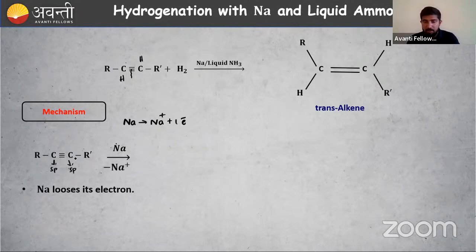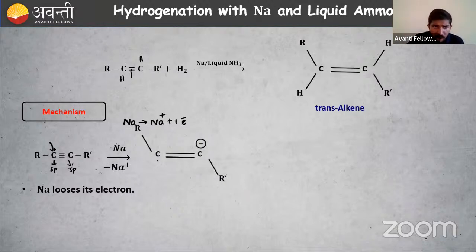Then in the second step, we remove Na plus, and this carbon takes 1 electron. If it takes 1 electron, how many electrons in total for this carbon? The triple bond already accounts for 6 electrons, then 7, 8, then 1 more electron makes 9. It is not possible, since we have studied only the octet rule. So in order to satisfy that, we have to break one bond. Then this pi bond will be broken.